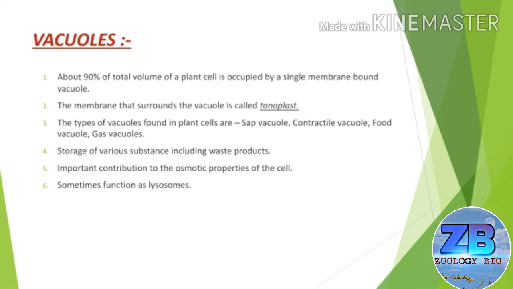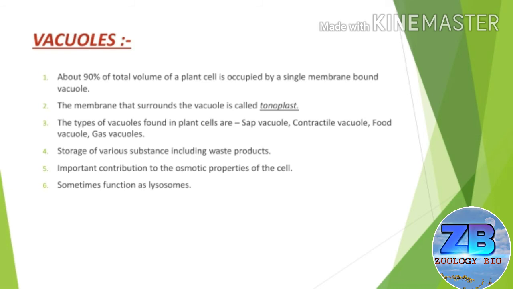And now the cell organelle is vacuoles. About 90% of total volume of a plant cell is occupied by single membrane bound vacuoles. They store macromolecules including ions, sugars, amino acids, proteins, and carbohydrates. The membrane that surrounds the vacuole is called tonoplast. The vacuole contains cell sap in it. This cell sap has high osmotic pressure which generates turgor pressure in plant cells.